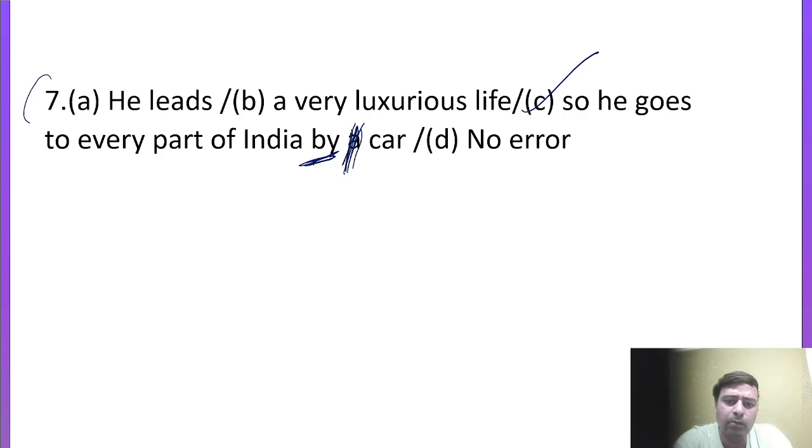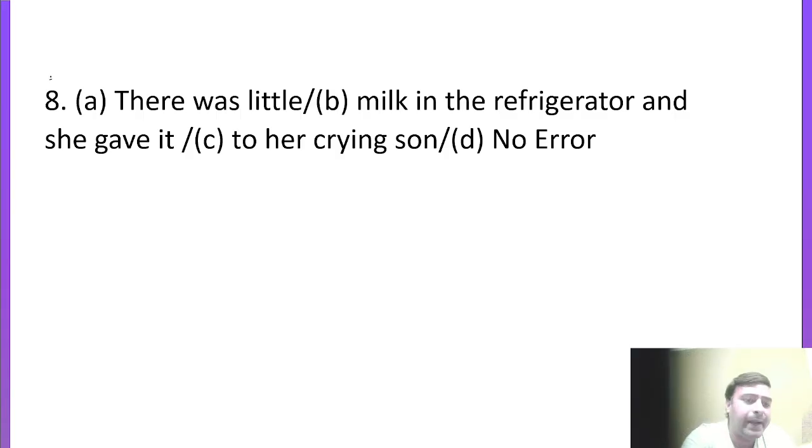So here you can remove this particular A. So the right sentence would be: he leads a very luxurious life, so he goes to every part of India by car, by train, by bus, by aeroplane, like this, right? Come to question number 8.